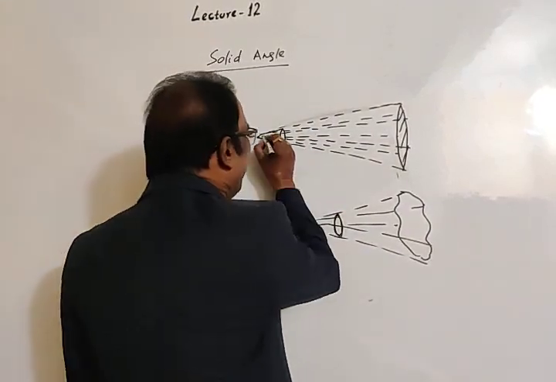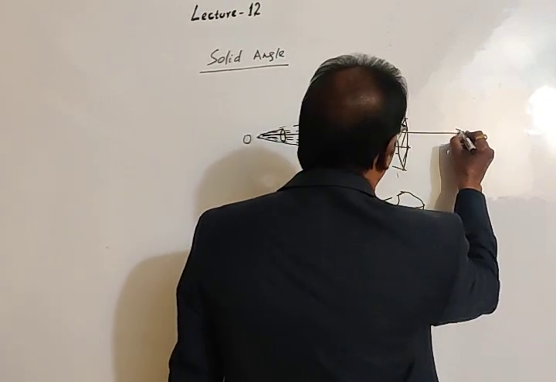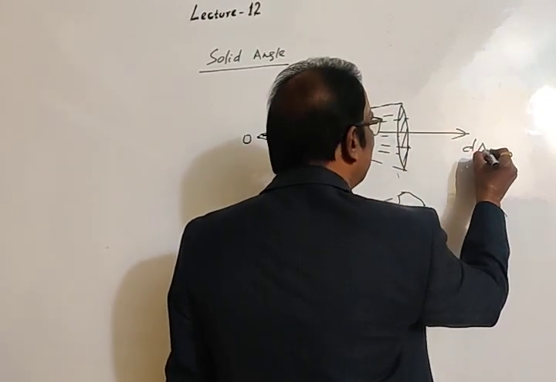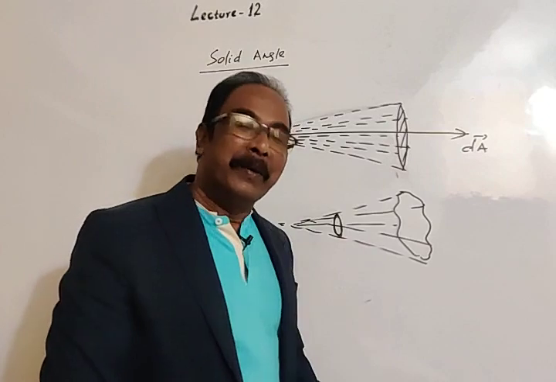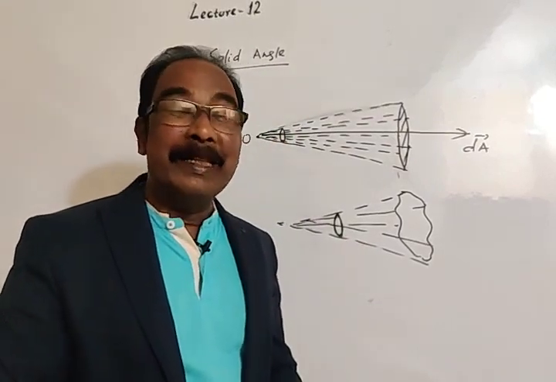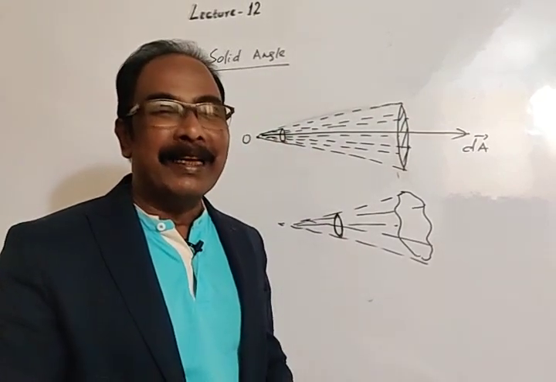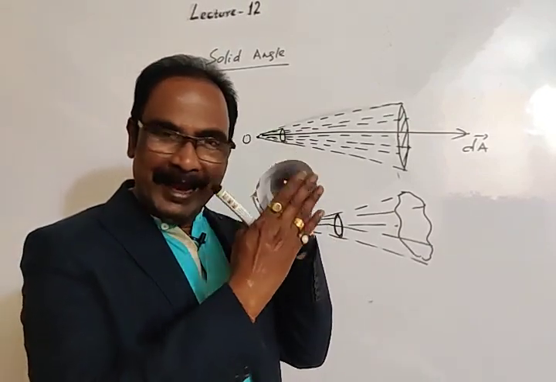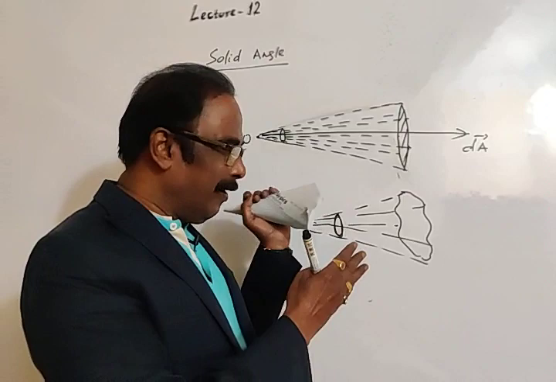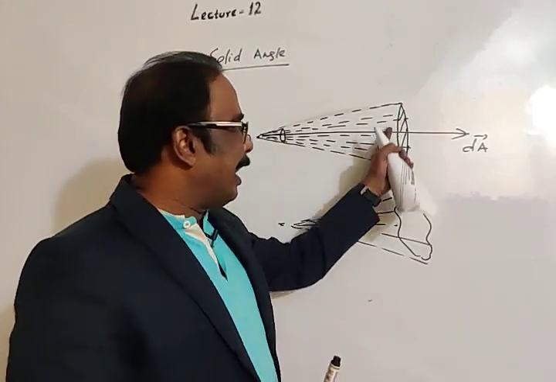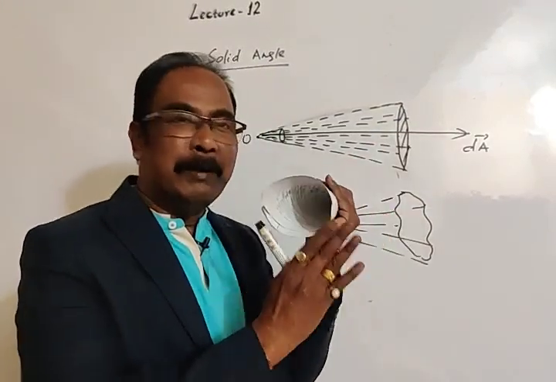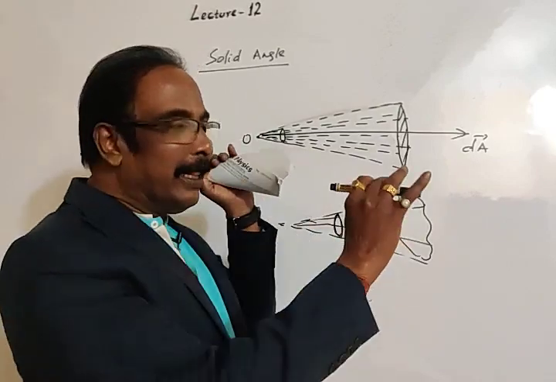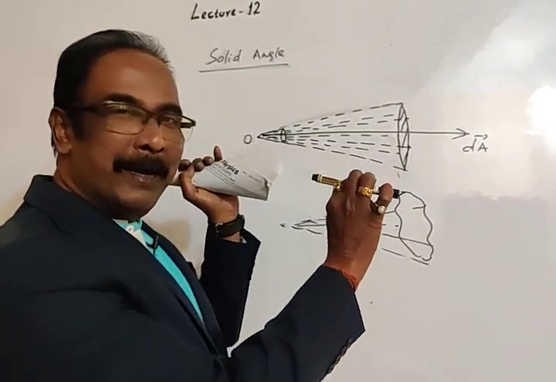Then the area vector: as we know, if this area is dA, the direction of the area vector is perpendicular to the plane. I have taken a circular area, and if this is a perfectly circular area, then the direction of the area vector is perpendicular to the plane.